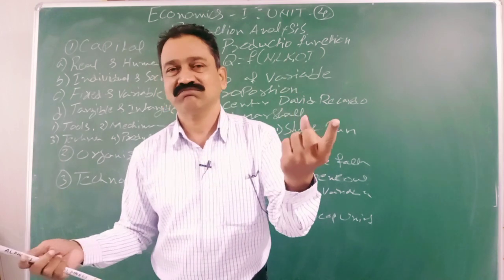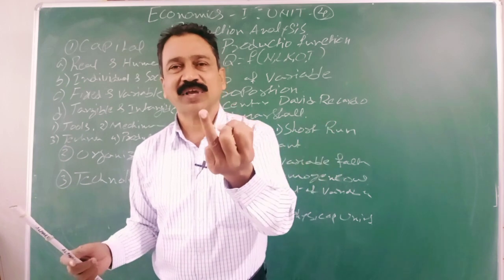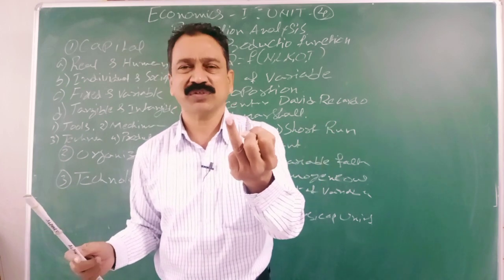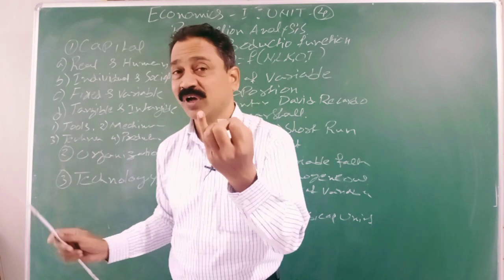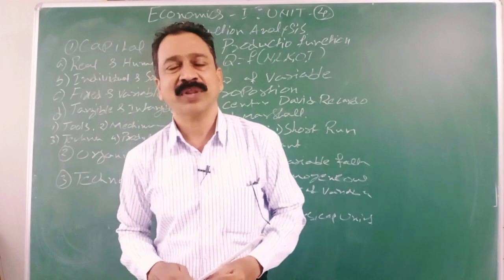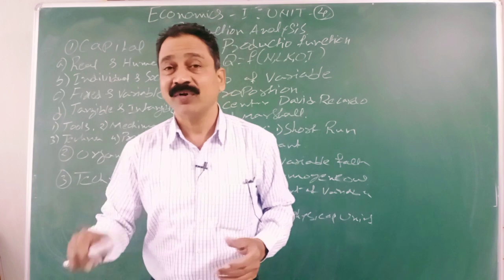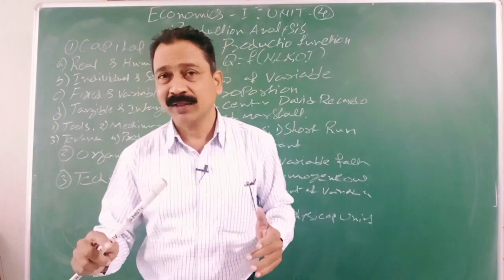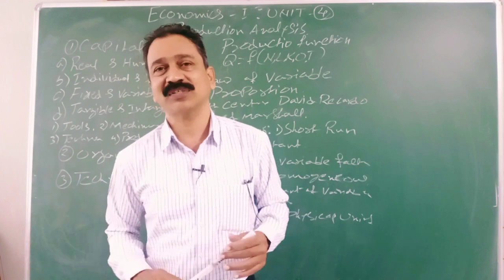Without land, there is nothing, no production. Without labor, no production. Without capital, production is almost impossible. I won't say totally impossible, but almost impossible. But what about the organizer? He is the one who is gathering all of them at one place, and he is the one who has to plan to sell that product. If he gets stuck anywhere, he is going to get the loss, the risk of loss.